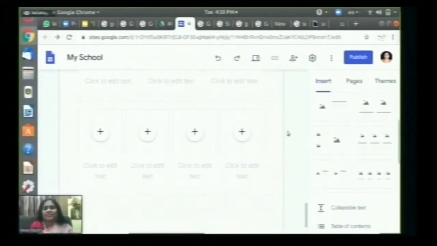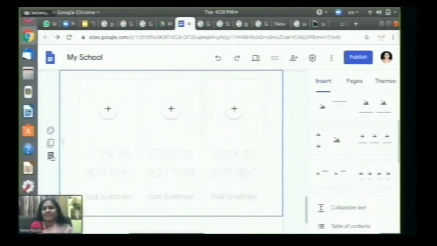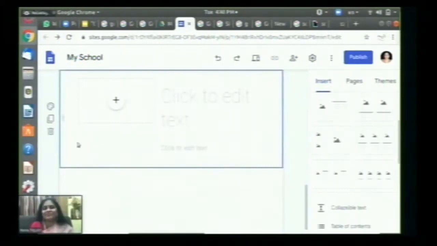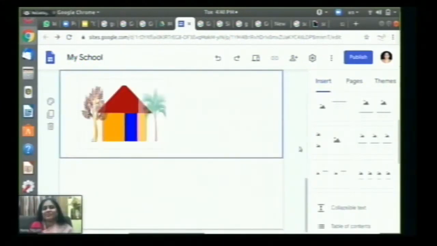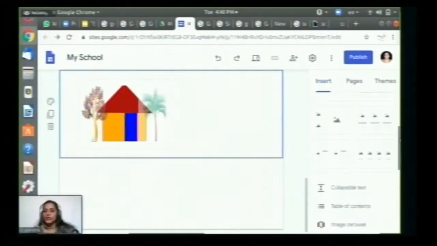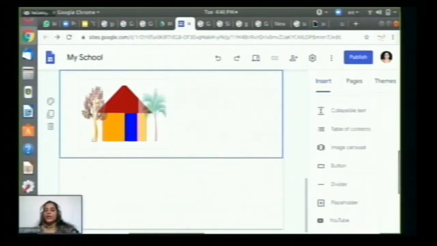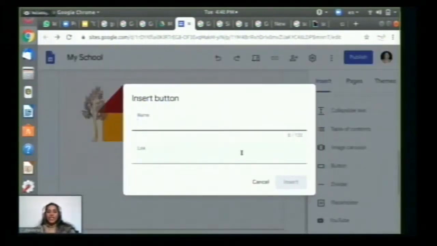These are the formats to add pages to your website. You can add a number of pages to your website and different formats. That's very interesting. Coming to the other parts of this, you can use table of contents and image carousel, and buttons you can create. Like I'll show the buttons, very interesting.